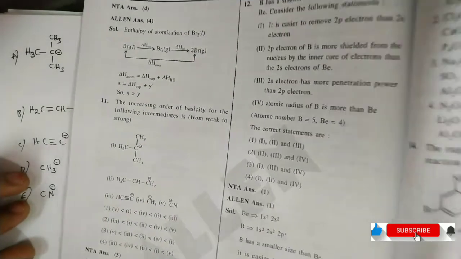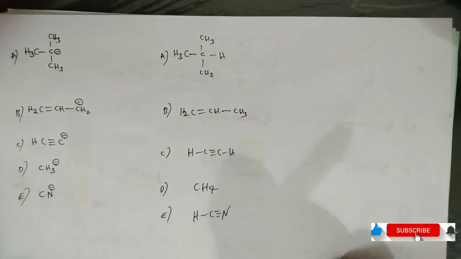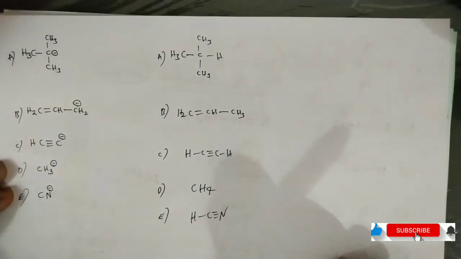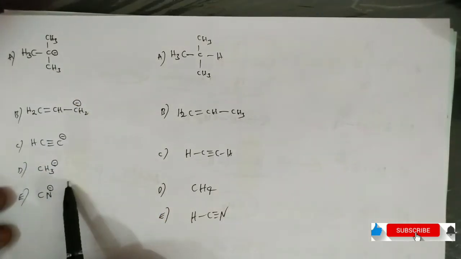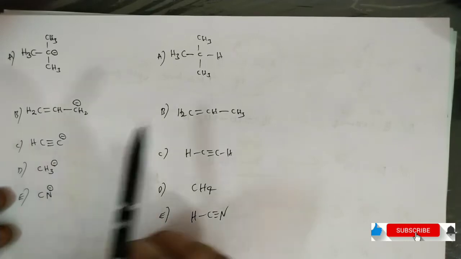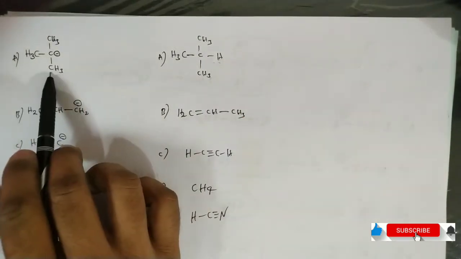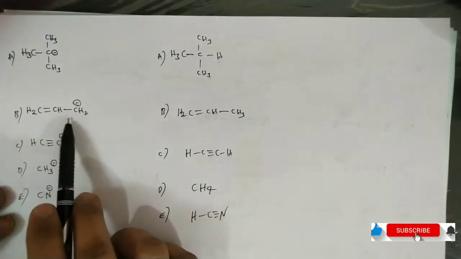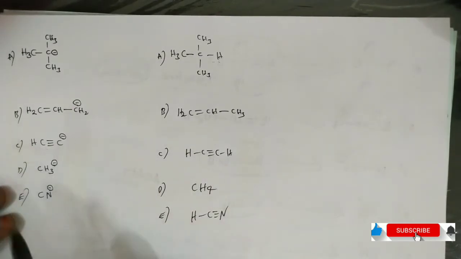To solve this question, first of all we should identify the acidic nature. The simple way is to first identify the acidic nature. These are the intermediates, and for these intermediates, these are actually the acids. If you remove this proton, the conjugate base is nothing but a carbanion. If you remove the proton from this carbon, it is a conjugate base. If you remove the proton from the acetylene, that is the conjugate base.